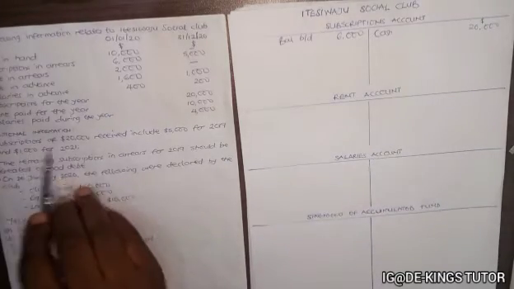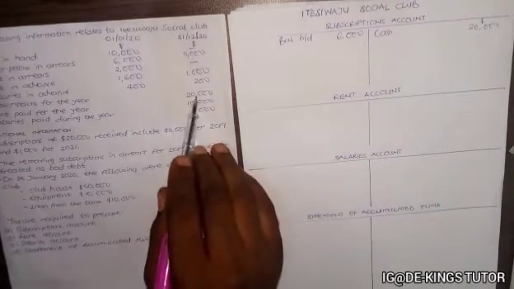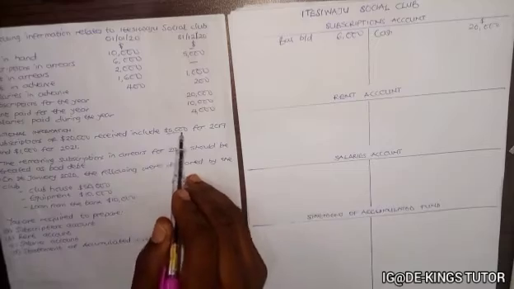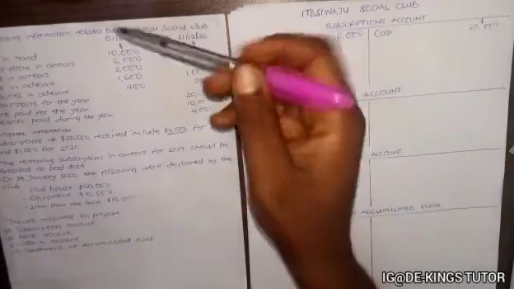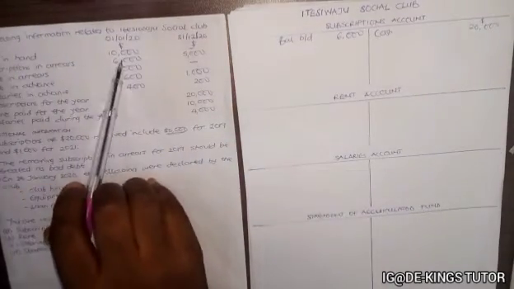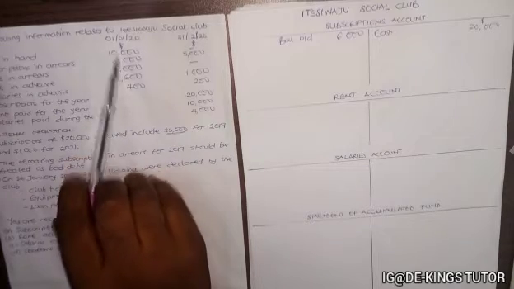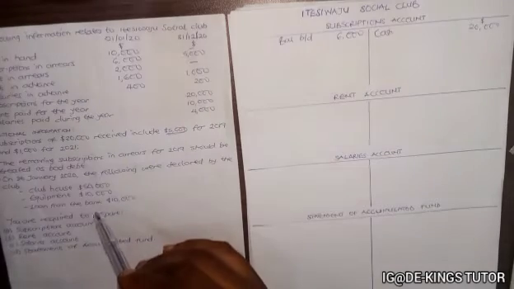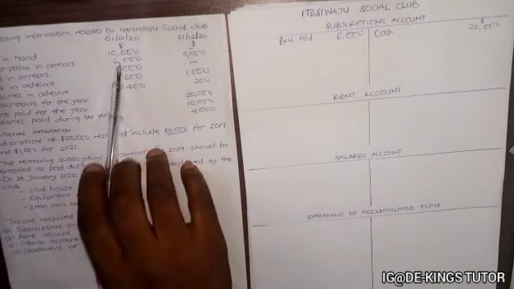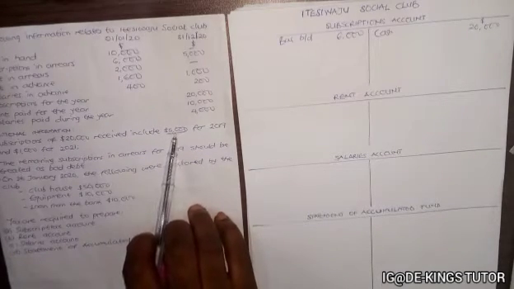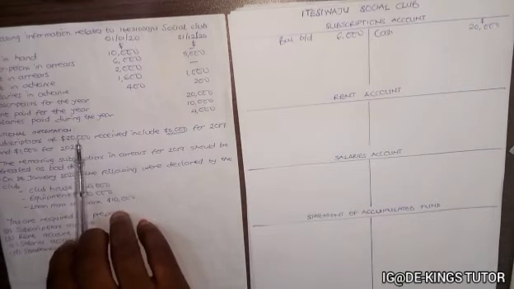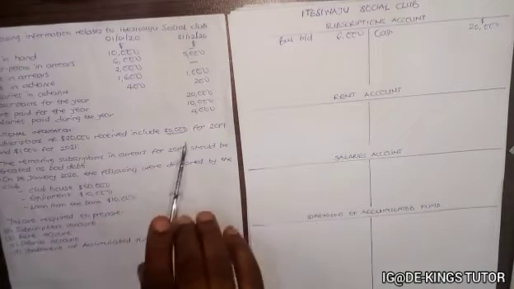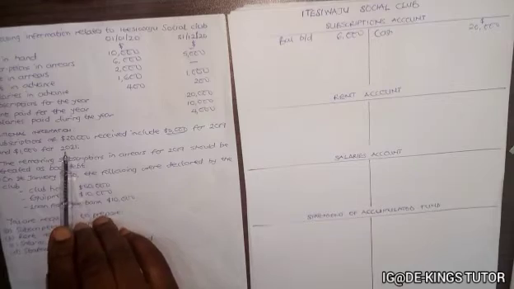So they're saying the subscription of $20,000 received includes this $5,000 for 2019. It means that the subscription in arrears, which was brought forward at first, 6,000, started from 2019. So this includes $5,000 that has been paid, that is inside this $20,000, and they said $1,000 for 2021.